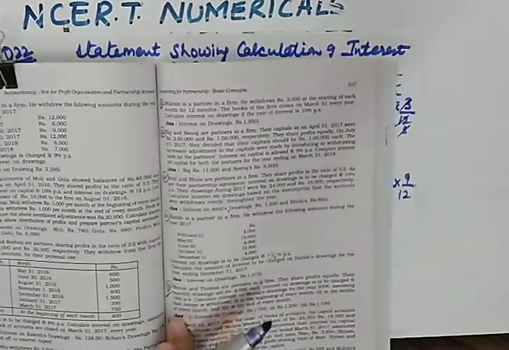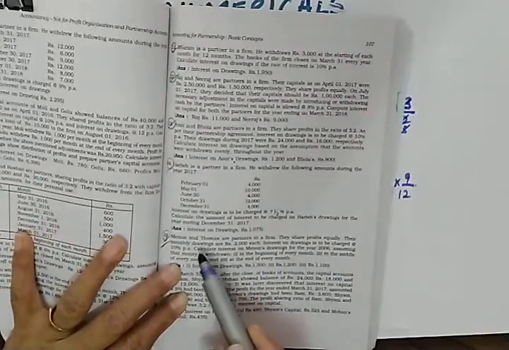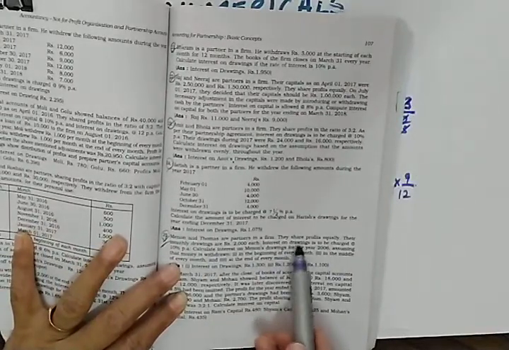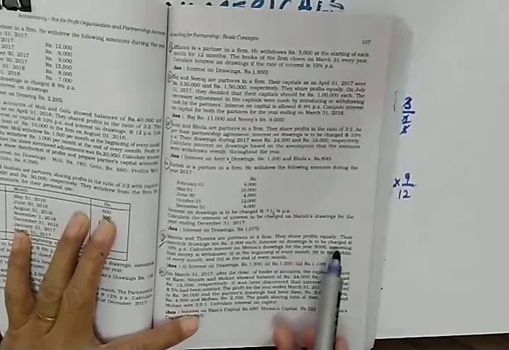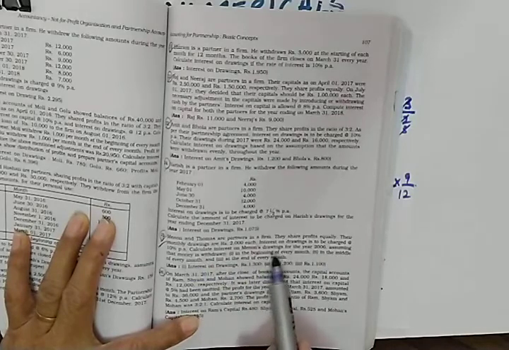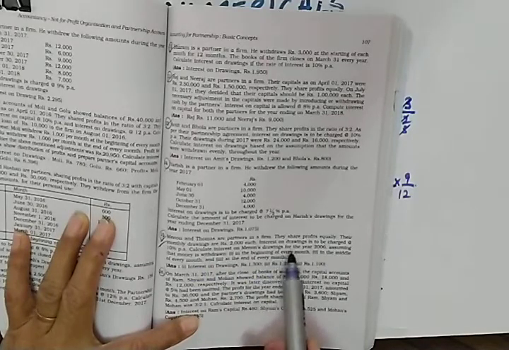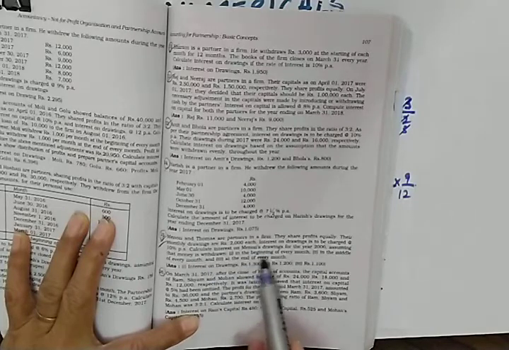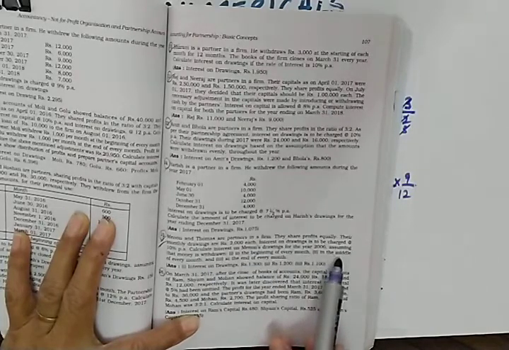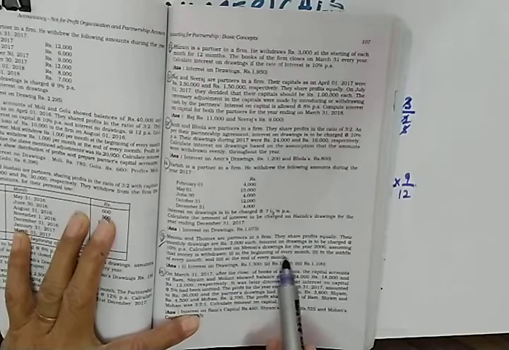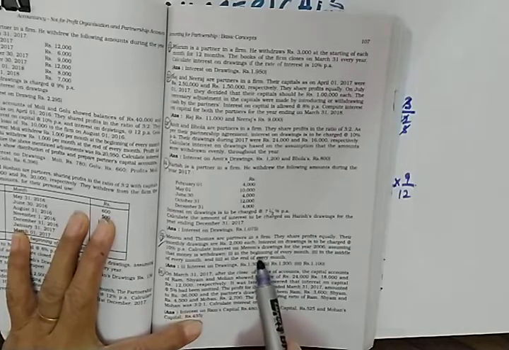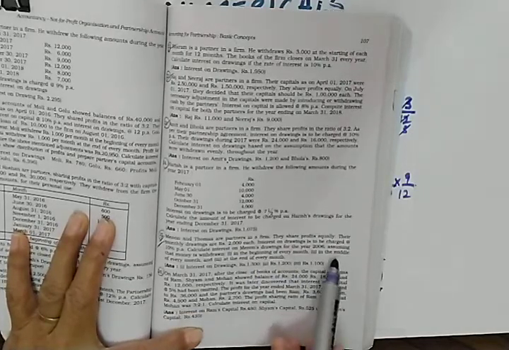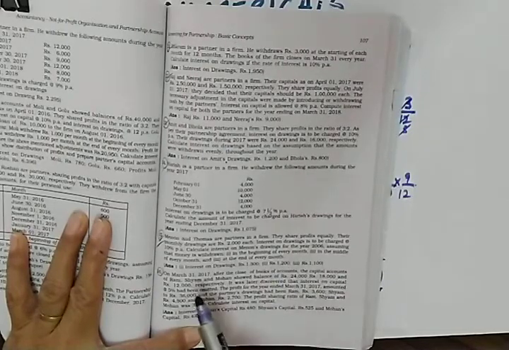Now next question, question number 25. Menon and Thomas are partners in a firm. They share profits equally. Their monthly drawings are 2,000 each. Interest on drawing is to be charged at the rate of 10%. You are required to calculate interest on Menon's drawing, assuming that the money is withdrawn in the beginning and in the middle of every month. In this case, you are required to calculate this in 3 different situations. When the amount is withdrawn in the beginning, in the middle, and at the end of every month.